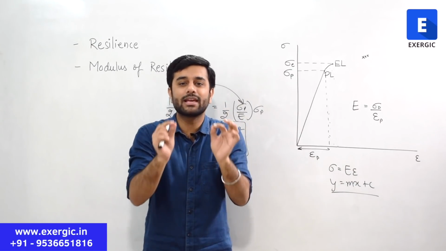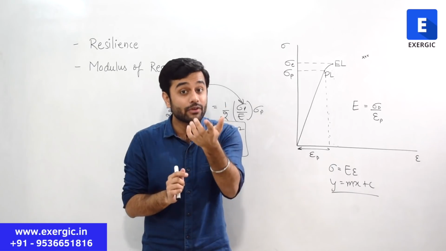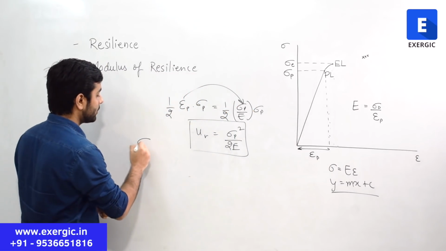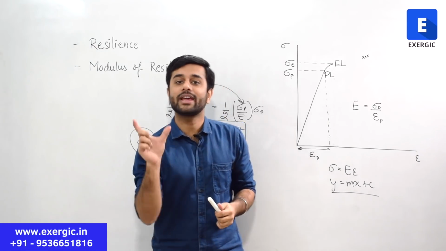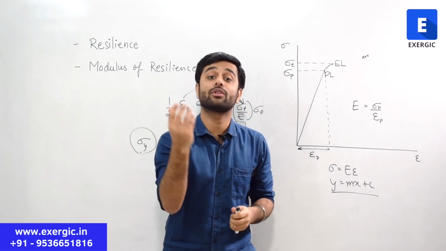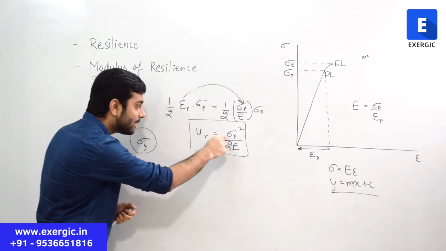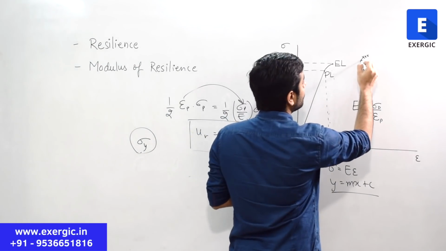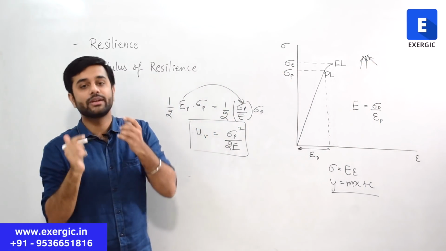But suppose a question comes where it is not differentiating between proportional limit, elastic limit and yield limit. It is simply giving you one point. That one point may be elastic limit, that one point may even be yield limit. It can also be the case that the question just gives you yield stress and the strain up to yield stress, and it asks you modulus of resilience. What you have to do? You have to replace sigma P with sigma Y, because as I told you, proportional limit, elastic limit, yield limit are very close to each other.